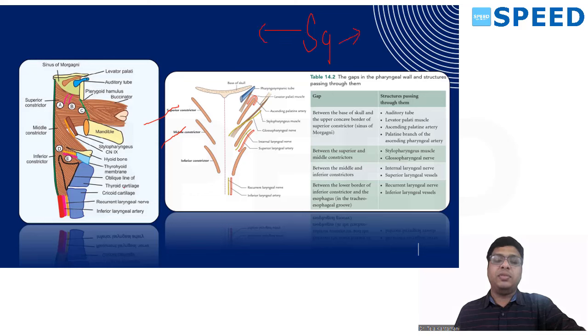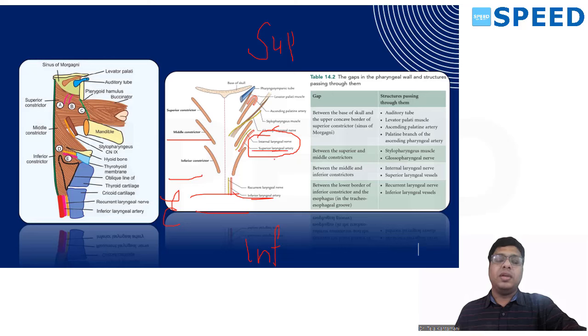The gap between middle constrictor and inferior constrictor transmits superior laryngeal artery and superior laryngeal nerve. It's the internal branch of superior laryngeal nerve. Remember it as all the superior go through middle and inferior. All the inferior goes between inferior constrictor and esophagus. So remember inferior here and superior here. It's easy to remember: ALAP, S9, superior and inferior. Okay. This question is easy to answer. So like this, you can answer with the mnemonics.